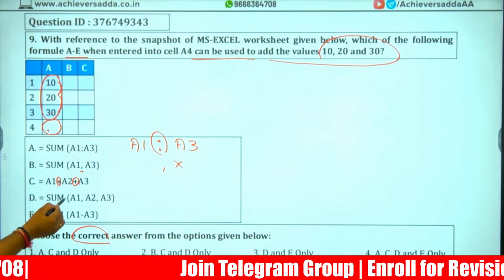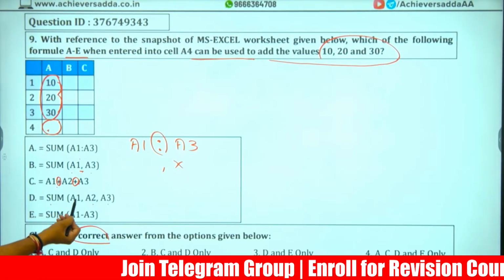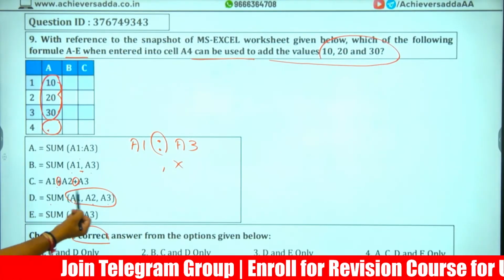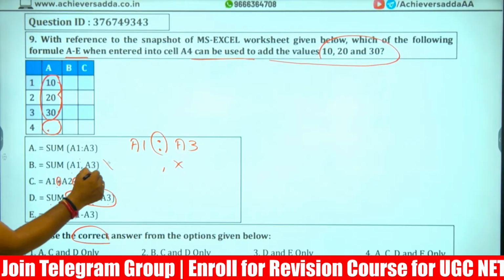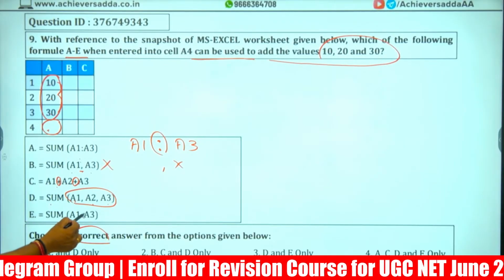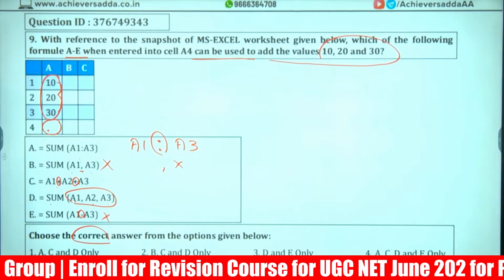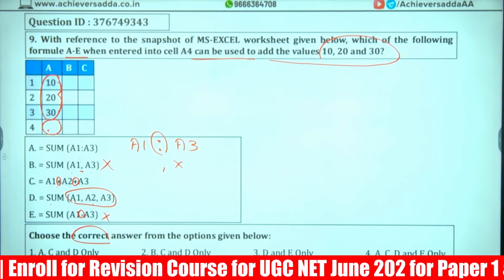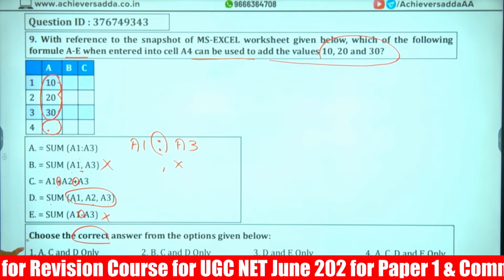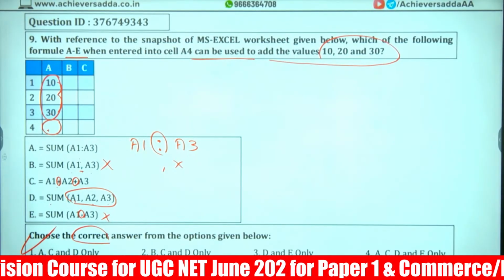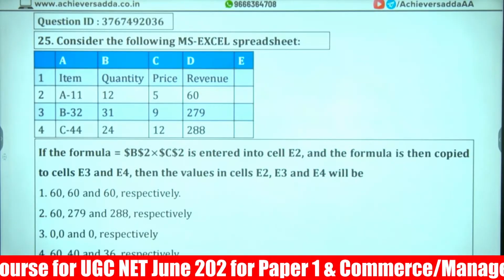And here also SUM A1 comma A2 comma A3. This will be okay, because you selected all the three: 10, 20, 30. Here A2 is missing. Wrong. And here minus is there, which is wrong. These two only will select the range. So the correct answer will be ACD. ACD will be appropriate formulas.